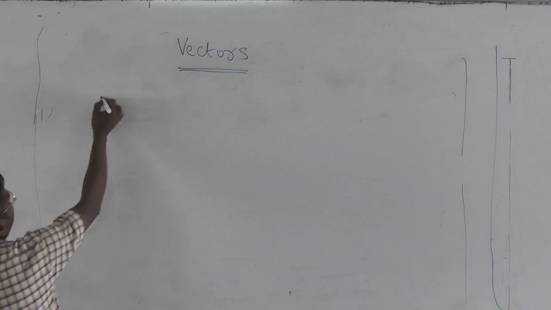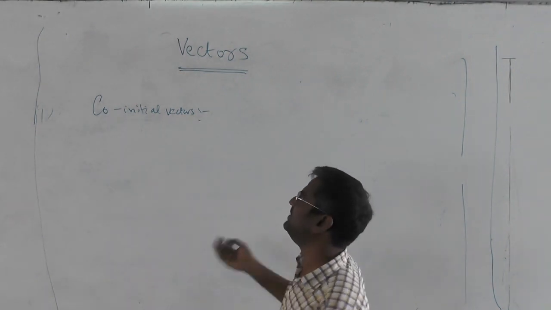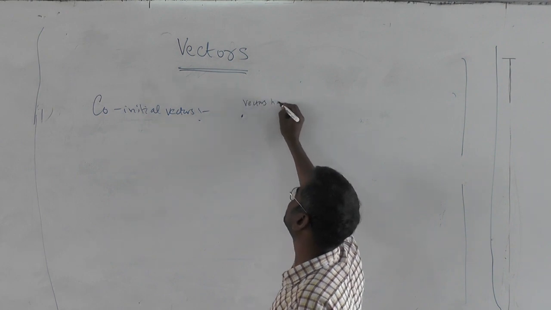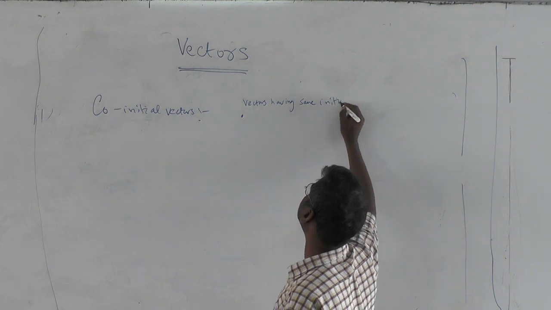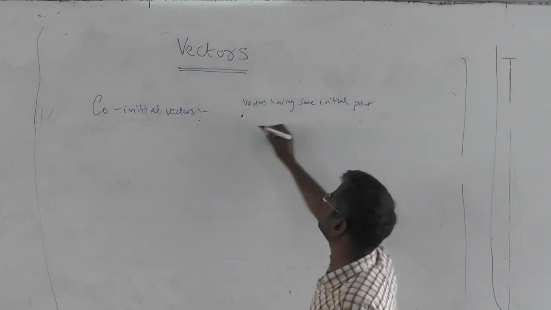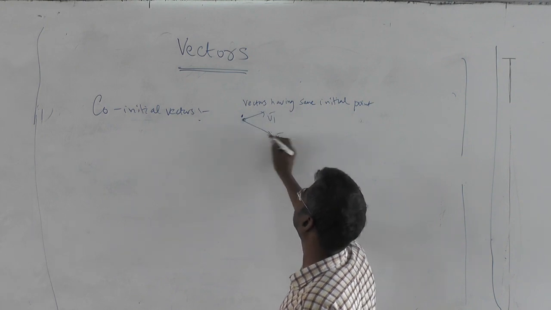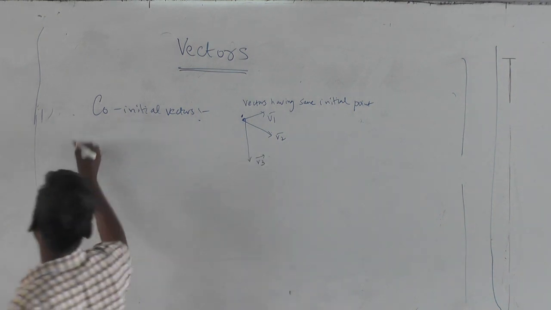Next we have some other definitions: co-initial vectors. As the name suggests, co means the same initial point. So vectors having the same initial point, like V1 bar, V2 bar, V3 bar, these are all co-initial vectors.